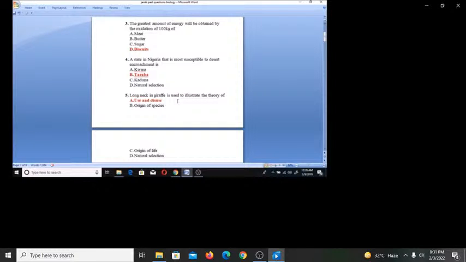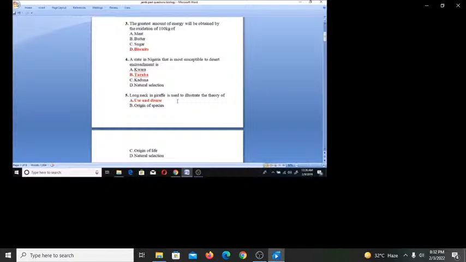At fertilization, what happens at fertilization? Number 7, at fertilization, A. one chromosome from the male joins another from the female. B. one gene from the male combines with another from the female. C. the male nucleus fuses with the female nucleus. D. one set of chromosomes combines with another set from the female. So the answer is clearly C. The male nucleus fuses with the female nucleus to form the baby or the embryo at the initial stages.